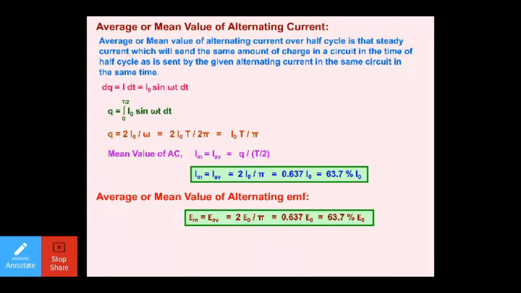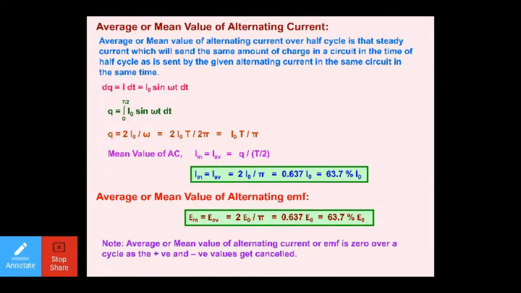It means if anyone asks you which value is greater, the mean value or the peak value, you'll have to remember that the mean value will always be less than the peak value, right? So this is what it indicates. Let us talk about it. Note one very important thing: the average or the mean value of alternating current or EMF is 0 over a cycle, as the positive and negative values get cancelled.